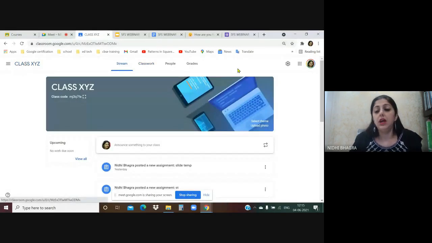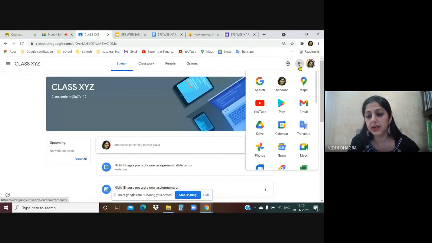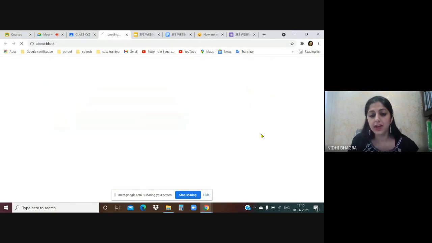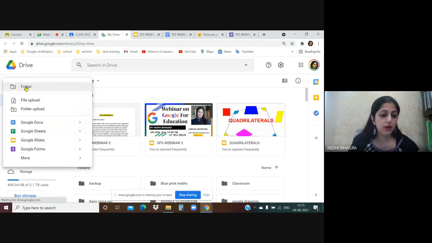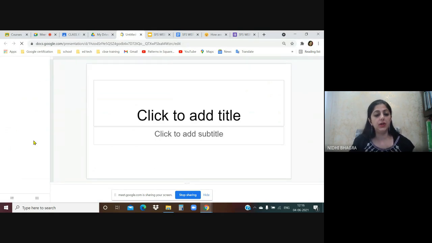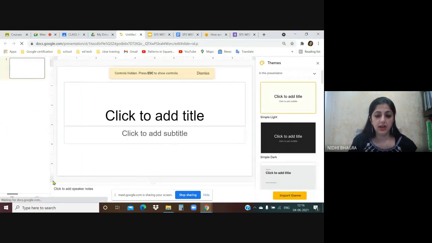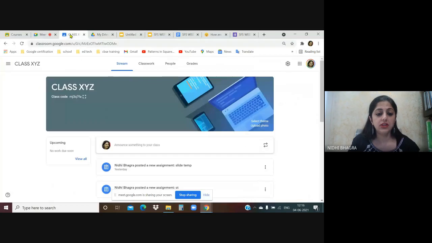So the very first method is how to create a Google slide. You can go to the Google App Grid, click on the App Grid, and various Google apps open up. Go to Drive, click on New, and here you will see the option Google Slides. You will get a blank presentation, and here you can start working on the presentation. You can create different slides and then select the option students can view the file.